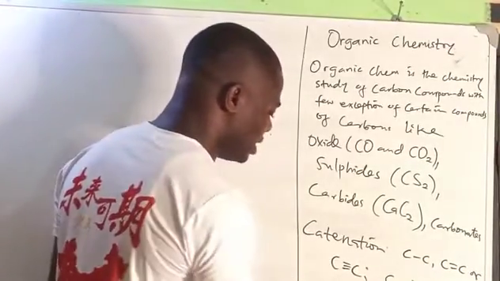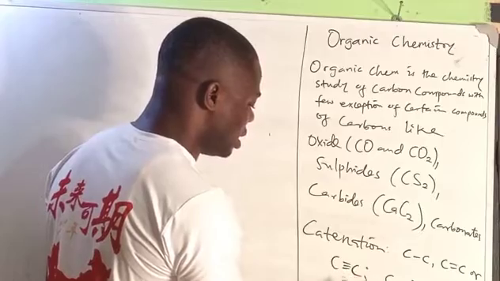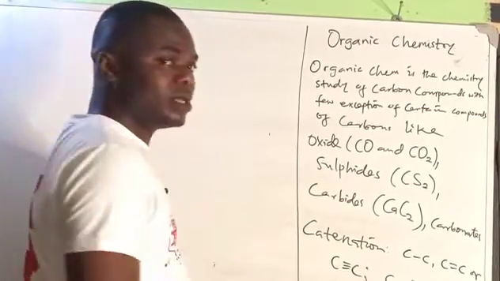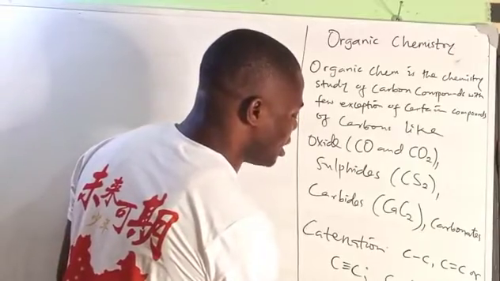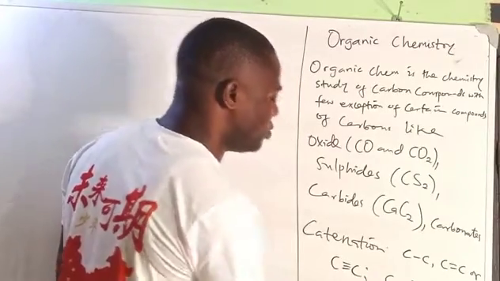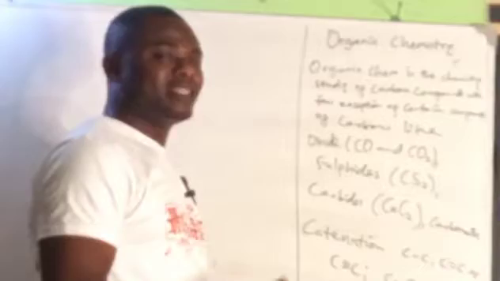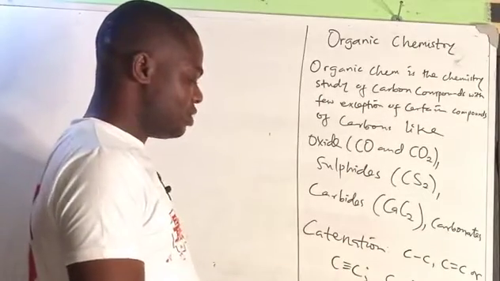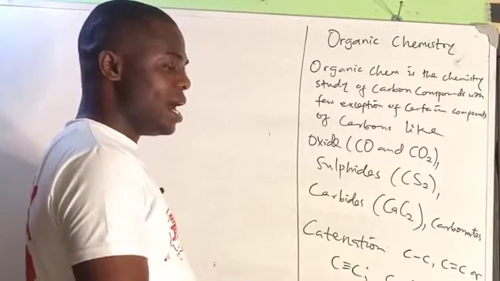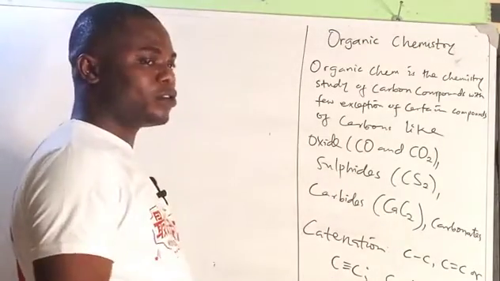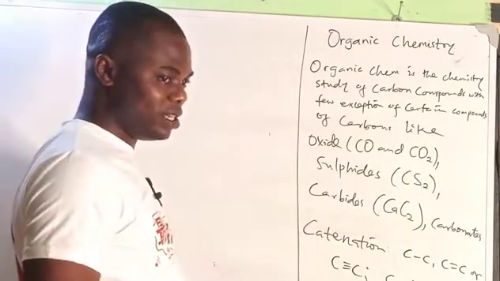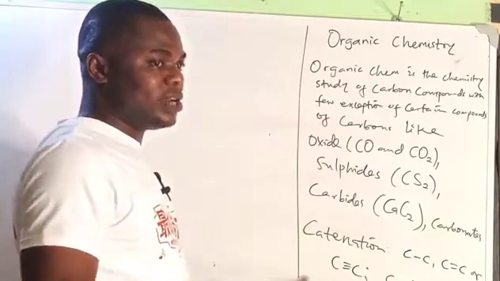You can also see a carbon-oxygen double bond, as in carbonyls. You can see a carbon-nitrogen triple bond, as in nitriles or cyanoalkanes. All these are the various ways. So carbon forms numerous compounds because of this special ability of catenation.